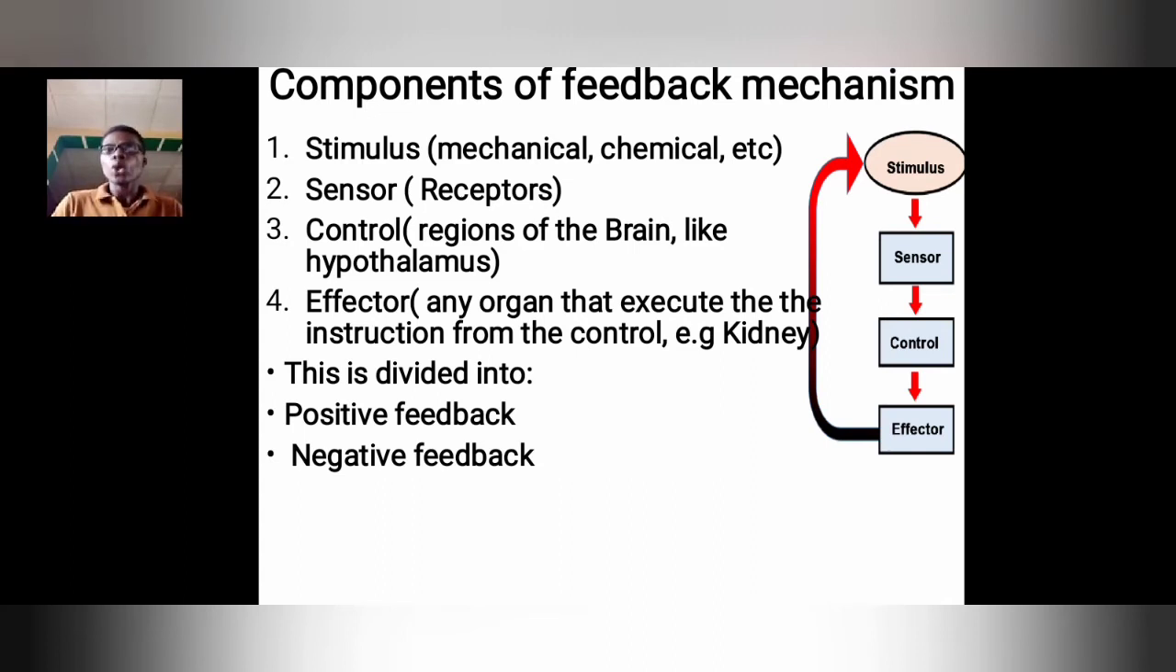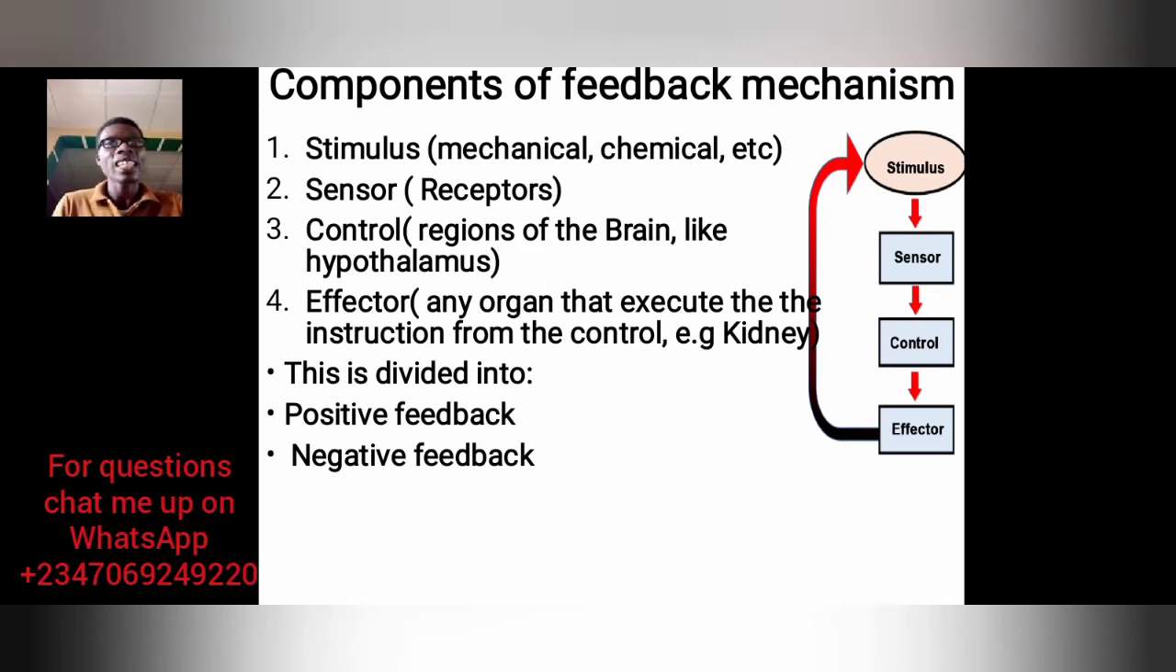So these are effectors. Anything that brings about execution of the decision that has been taken in the control center is an effector. I hope that is clear. Now we have two types of feedback mechanism, positive and negative. You can see at this corner that the stimulus came to the sensor, to the control. The effector will want to go and stop the stimulus if it is negative feedback, or have more stimulus if it's positive feedback.